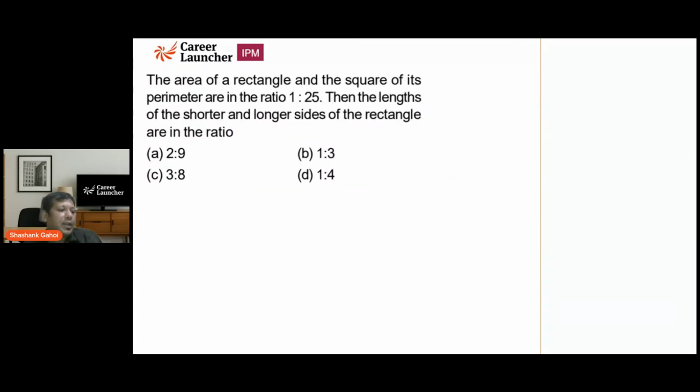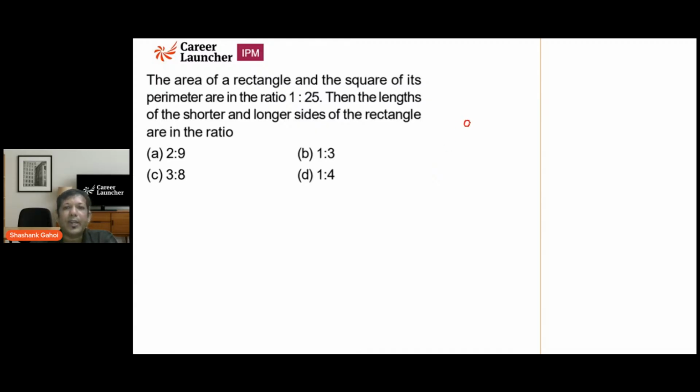Now, let's look at the next one. Just read this question and then I'll start. So this question says, the area of a rectangle and the square of its perimeter are in the ratio 1:25.